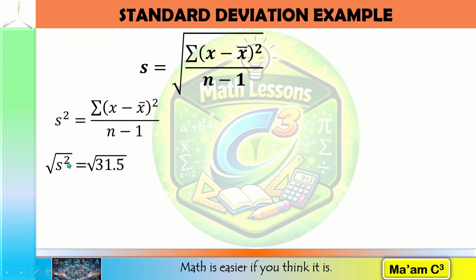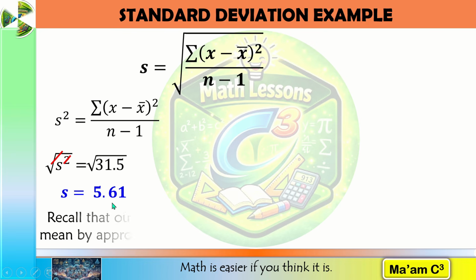So the index 2 here and this exponent will cancel out, and the square root of 31.5 is 5.61. This means the scores differ from the mean of 28 by approximately 5.61 points as measured by the sample standard deviation.